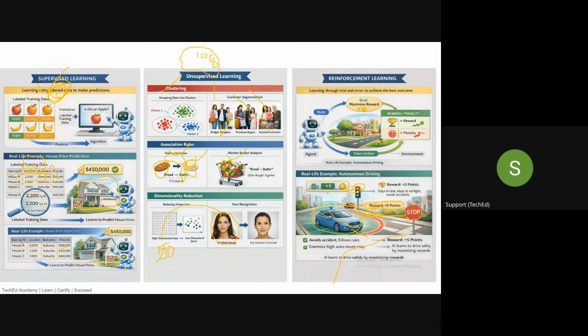If there are 50 parameters, obviously the model will be more complex to process and take a decision. So rather than 50, we will try to reduce the dimension, so you consider only 10 points, and then based on that you recognize the face. So this is a process that transforms high dimension data into lower dimension data with the objective of simplifying the data while retaining the essential features.